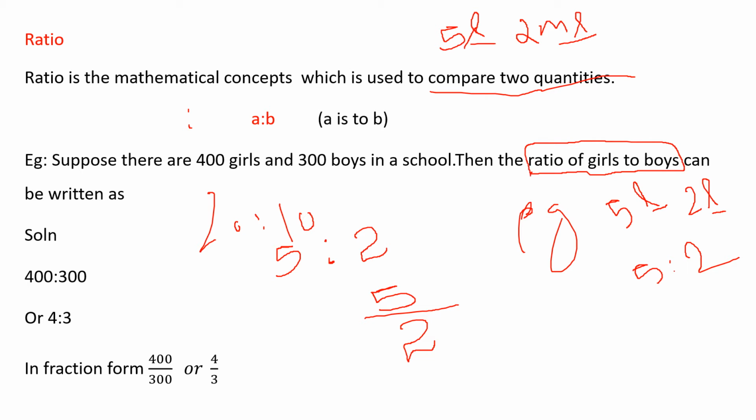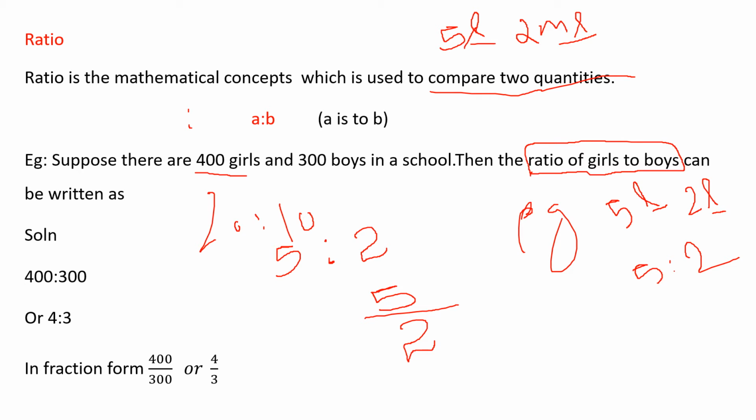So girls to boys, how will you write? What is the number given for girls? 400. So 400 is to, what is the number given for boys? 300. These two zeros get cancelled, right? So we can write 400 is to 300 or 4 is to 3. How have I written 4 is to 3? These two zeros I can cancel, right? In fraction form, we write 400 in the numerator and 300 in the denominator.